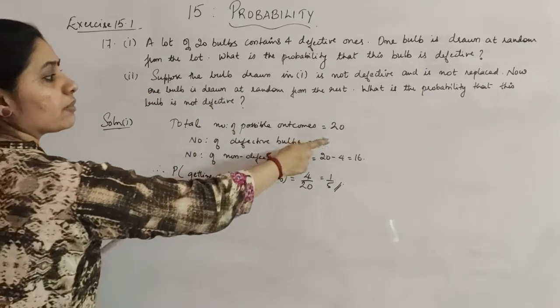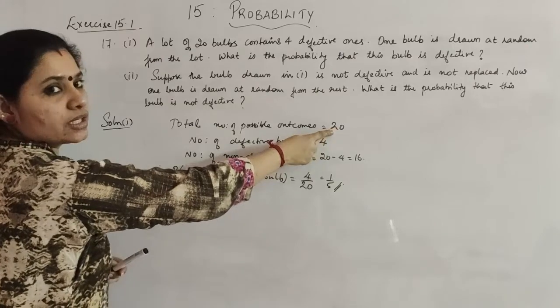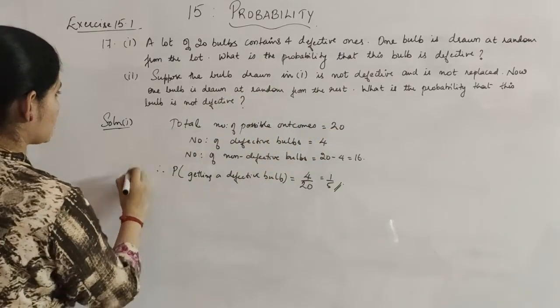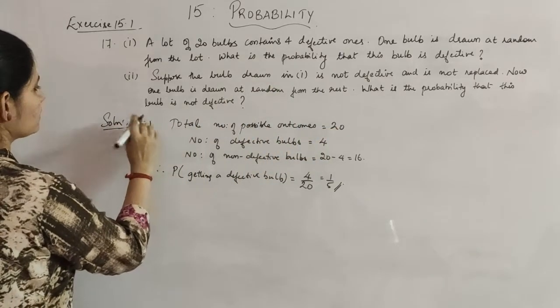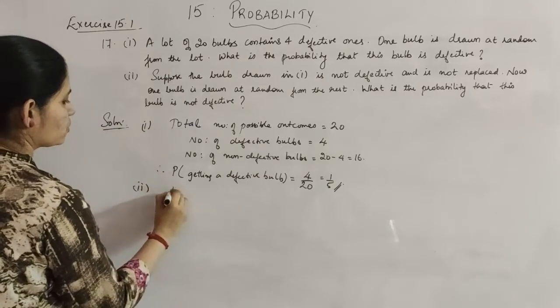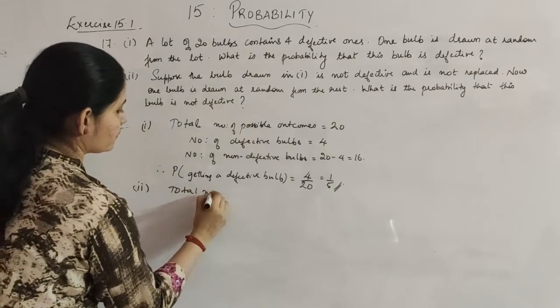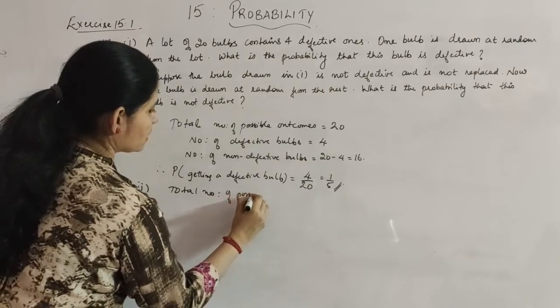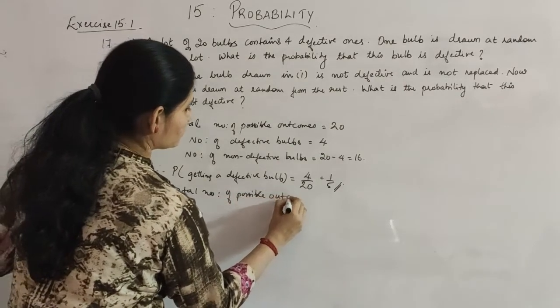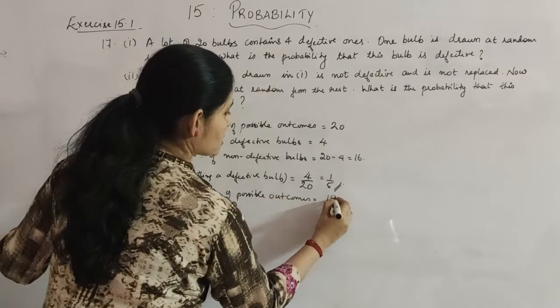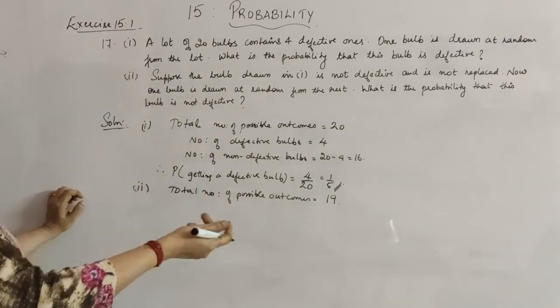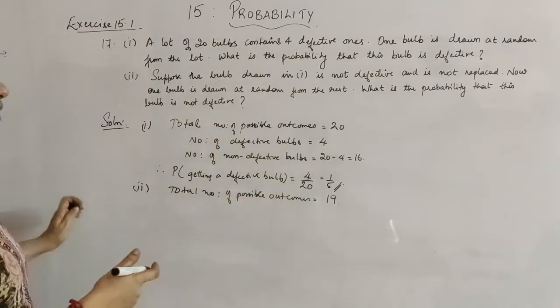That means the total number, which was 20 bulbs, will reduce to 19. Okay, for the second case. So this is your first one. Now for the second case, the total number of possible outcomes becomes 19, because that bulb which has been taken is not replaced.